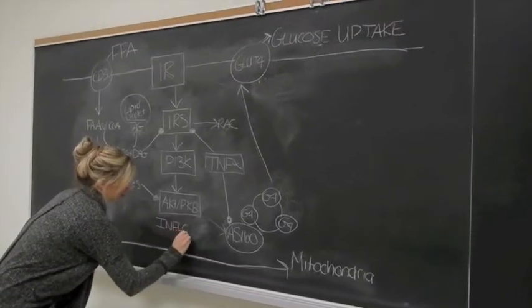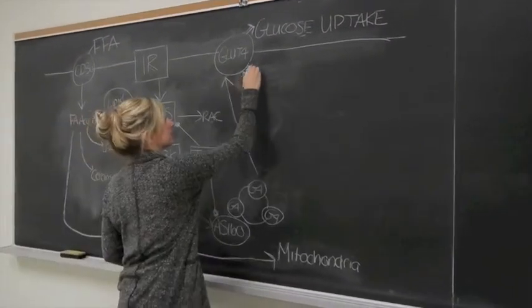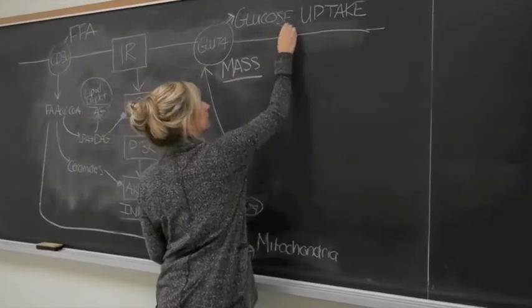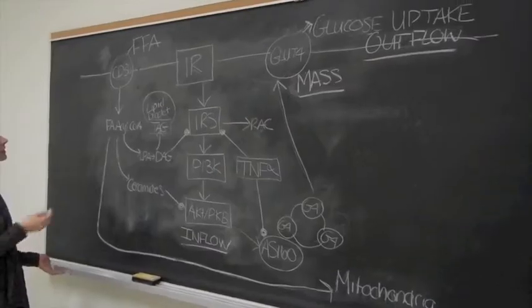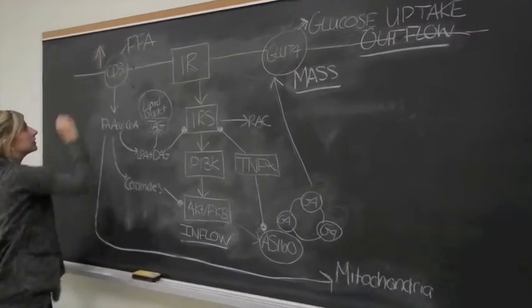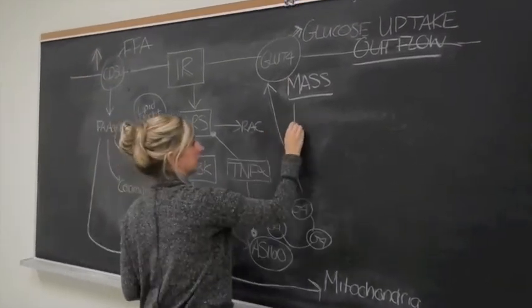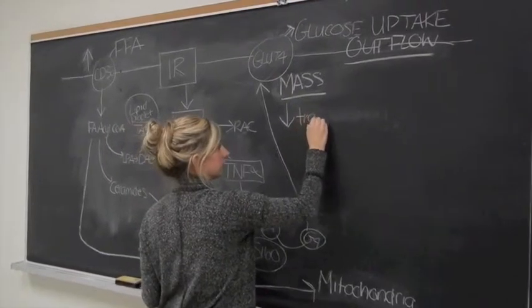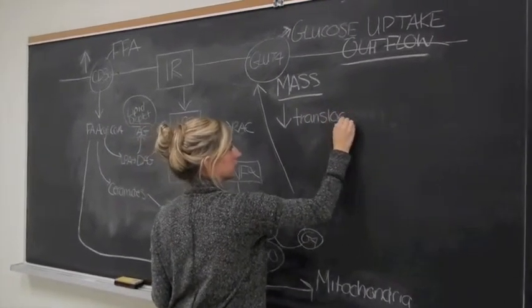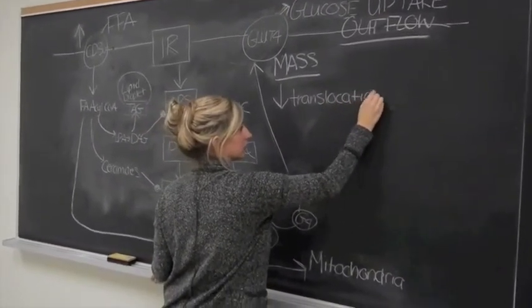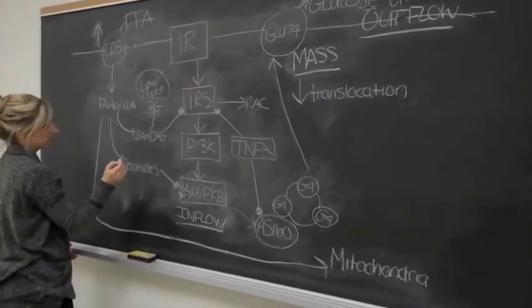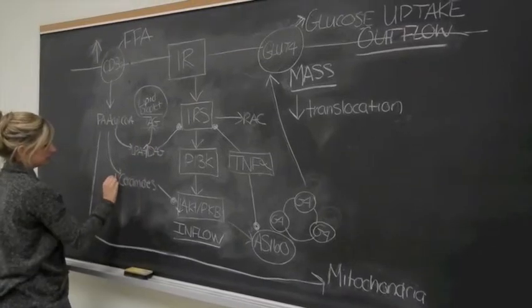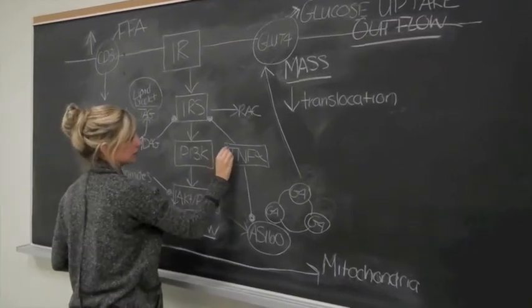The mass we will be examining is GLUT4 membrane concentration, with inflow being AKT and outflow as glucose uptake. An increase in blood-free fatty acid concentration results in a decreased GLUT4 translocation to the membrane and ultimately a lower GLUT4 membrane concentration. This occurs due to an increased amount of DAGs, ceramides, and TNF-alpha, resulting in an inhibition of the insulin receptor cascade.